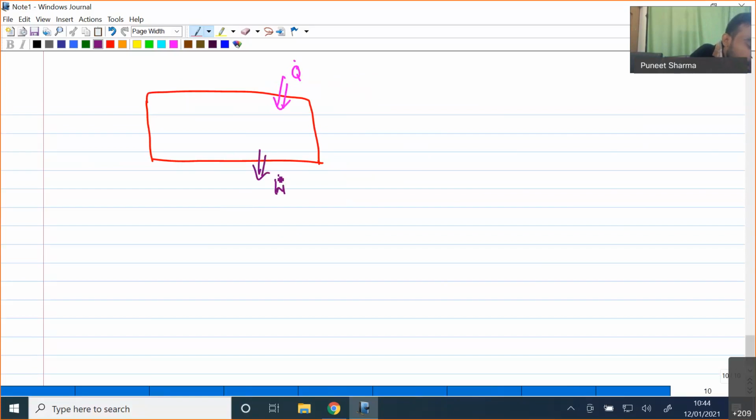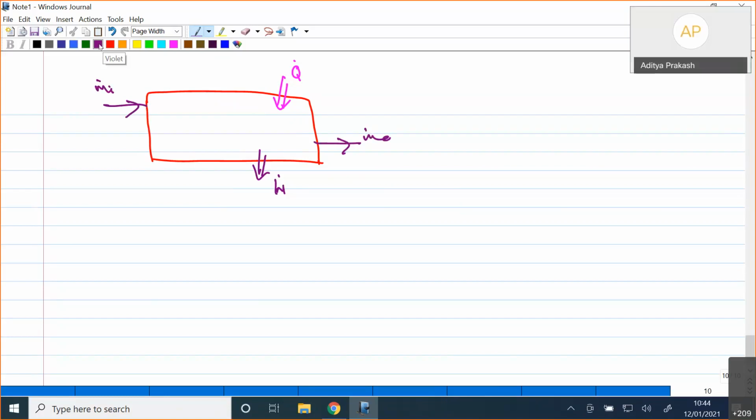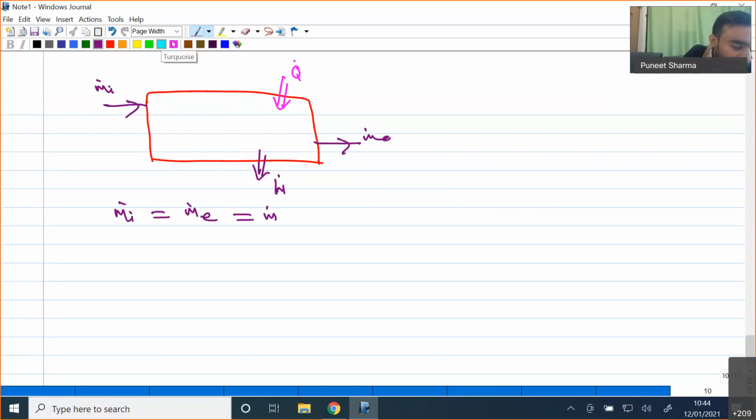I have already told you that m dot I is the rate at which mass is entering, and m dot E is the rate at which mass is going out. If it is a steady state process, obviously m dot I will be equal to m dot E, and that will finally be equal to m dot.